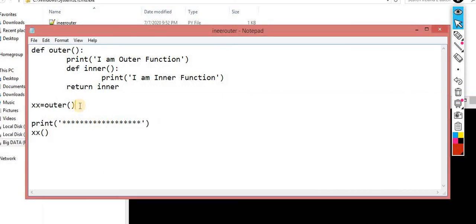When I am using aliasing, there is no need to give the parentheses. Now when you use these parentheses, it means this function is returning a function and that returned function is caught by this xx variable. Now this xx variable becomes the function.